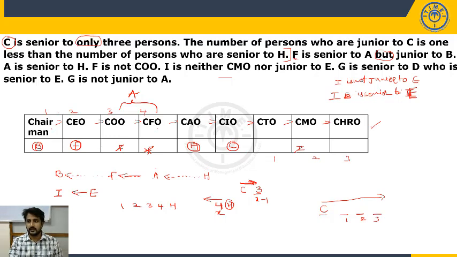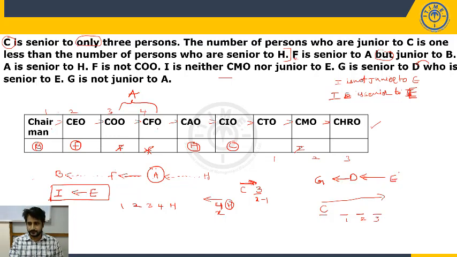Now let's move further. What is given next? G is senior to D. So far we have to fix A and also we have to fix I and E. I is senior to E. Now G is senior to D, which means D is senior to E.